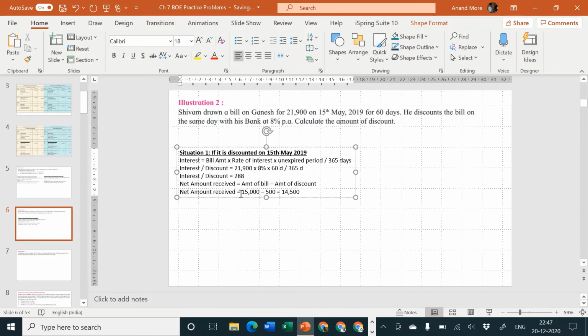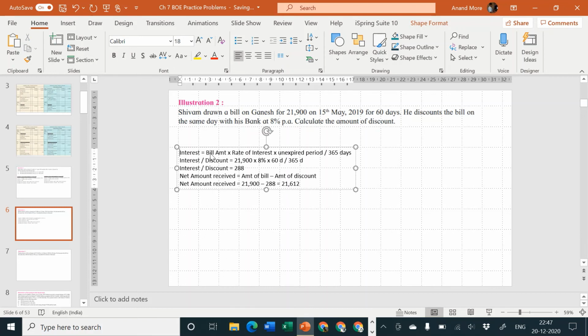So it will be amount of bill was 21,900 minus 288. So tell me the answer. 21,900 minus 288 is equal to 21,612. So we'll consider 21,612. Interest or discount we can specify.